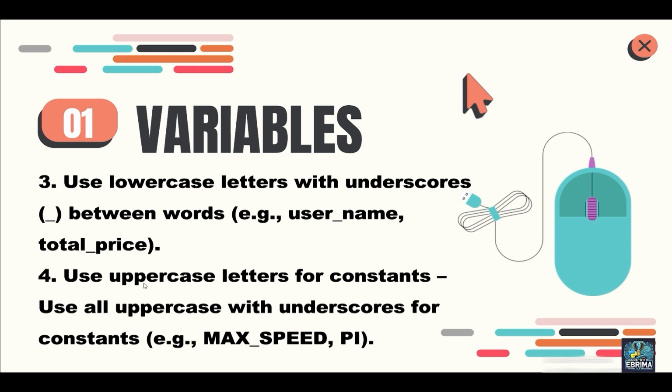Number 4, use uppercase letters for constants. This is important to note. If you have a constant, for example, pi, which we know is 3.142, or a max speed that you don't want anybody to pass. When you are creating your own games, you can do something like that. It has to be in all uppercase letters, with an underscore.